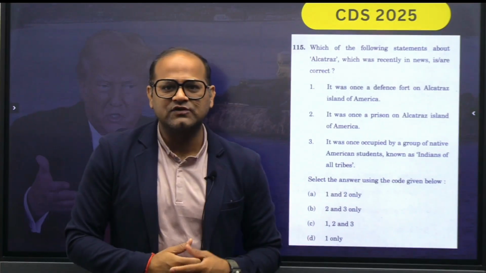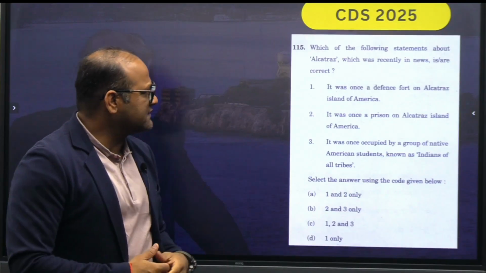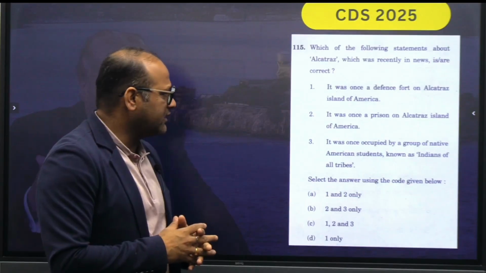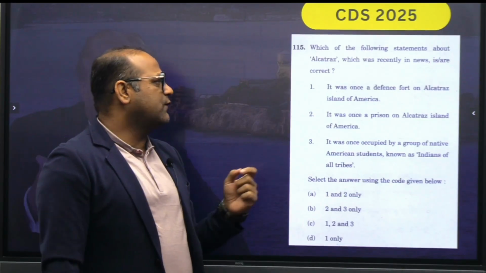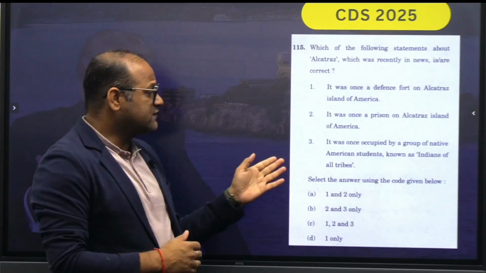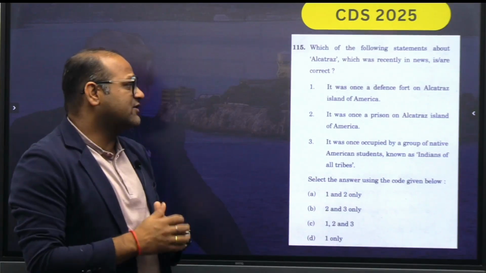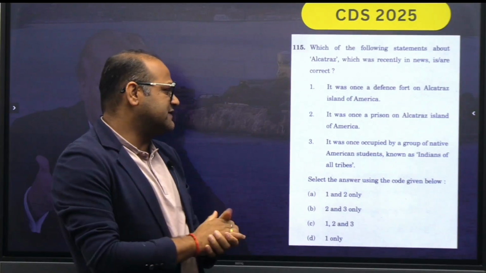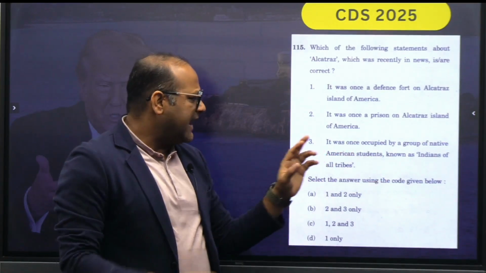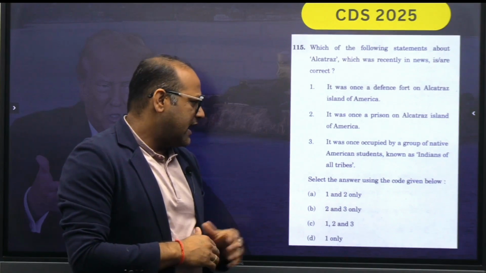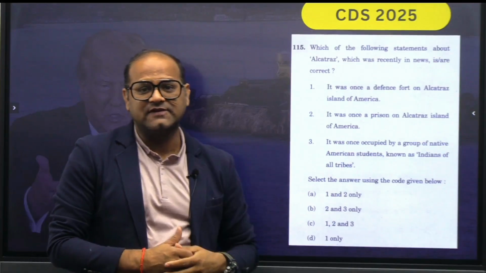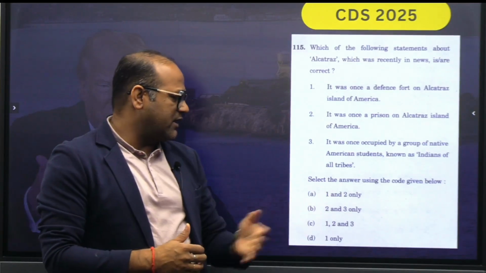So this was the question which was asked by UPSC. Which of the following statements about Alcatraz, which was recently in news, is or are correct? It was once a defense fort on Alcatraz Island of America. Second statement, it was once a prison on Alcatraz Island of America. And the third statement, it was once occupied by a group of Native American students known as Indians of all tribes. And you have to tell which of the options are correct, how many statements are correct. 1 and 2, 2 and 3, 1, 2, 3 and 1.